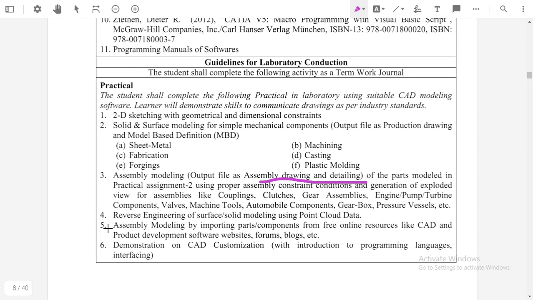Or first of all the part is designed, and then we have to discuss how this part is designed and which different processes are used to design these parts. So this is reverse engineering. The fifth one is assembly modeling by importing part components from free online resources like CAD and product development software, websites, forums and blogs.